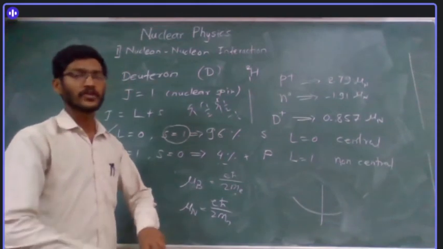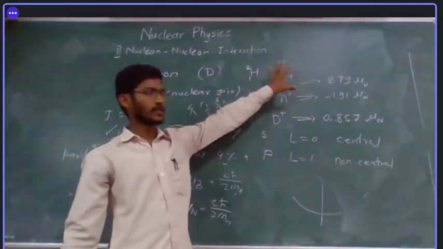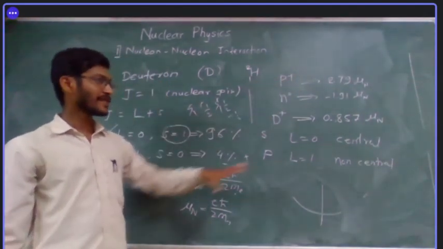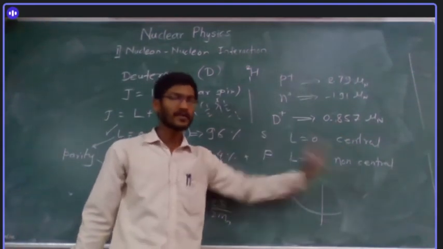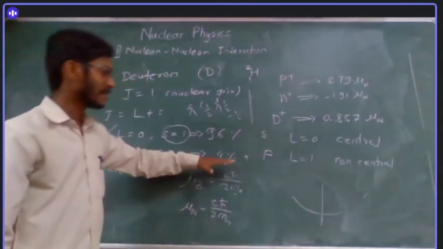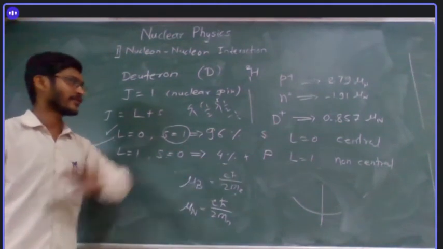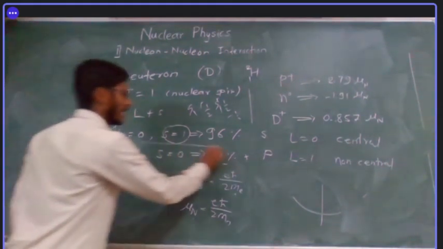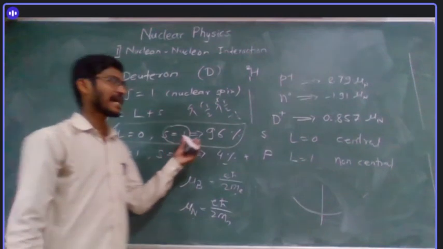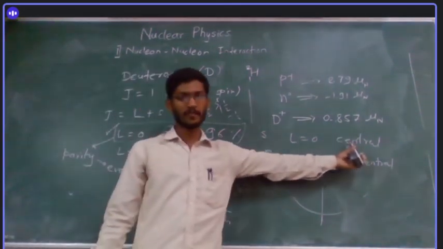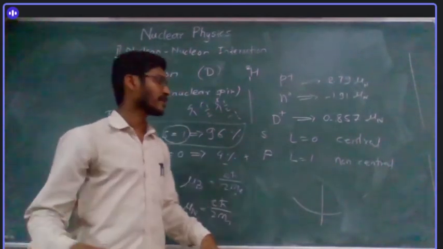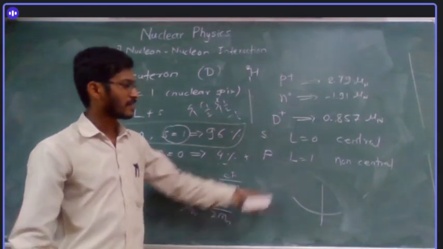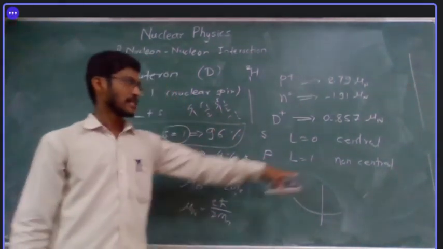And that's why there is some deviation from the addition of these two. So that's why nuclear force is difficult to study, because it is not a central force. There is some non-central part, though it is very small, but it is there. So there are some deviations. Most of the time, we consider only this state as the ground state, and we can use all the central force formulas for that, and then we can check whether experimentally they agree with each other or not, and then we can find that there is some small deviation because of the non-central state.